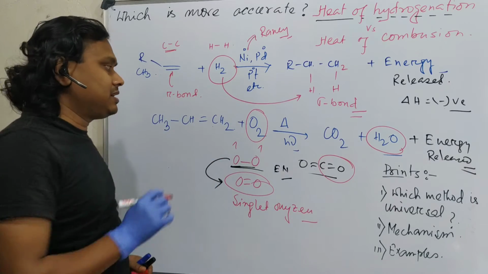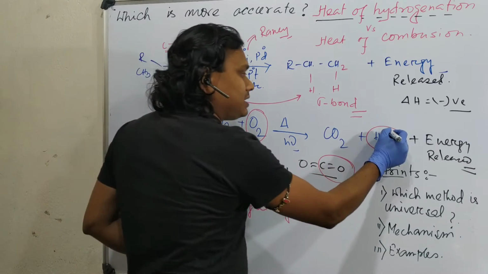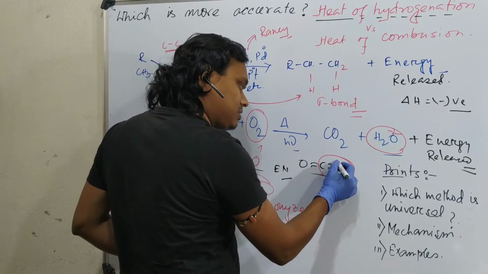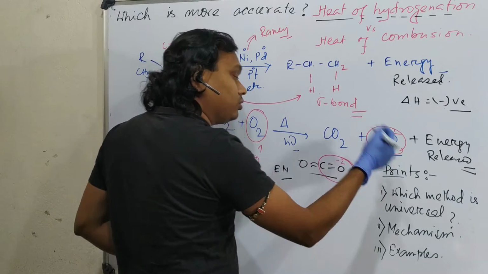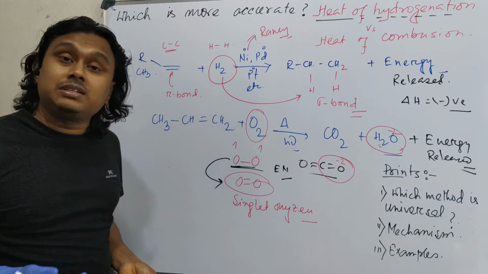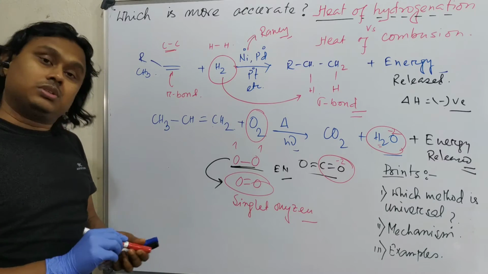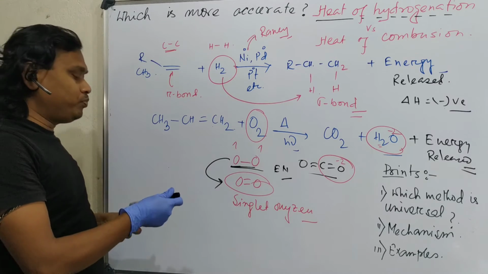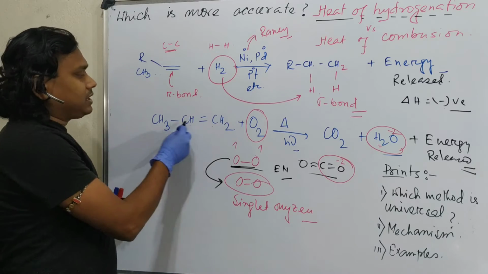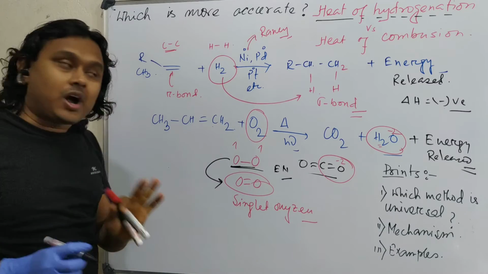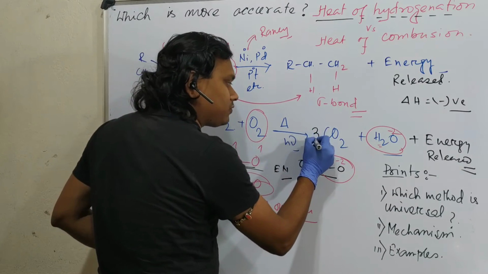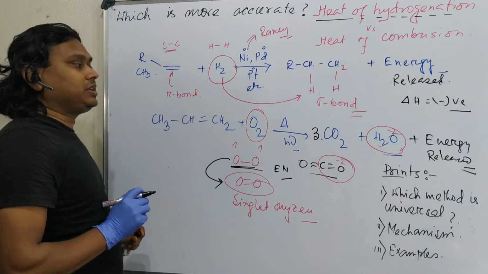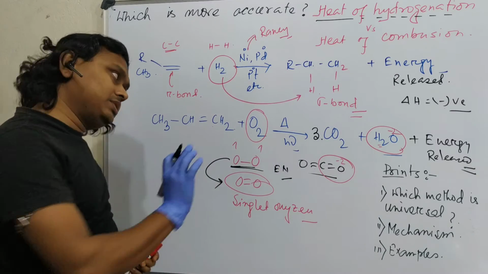Why am I saying that? See, oxygen is in the -2 oxidation state. In this case also -2, and in this case also -2. So in both cases it is getting stabilized. Okay. So now if I want to balance the equation, see, there are 3 carbons. Whatever the number of carbons, that many carbon dioxide. Fine. Now if we want to make 3 carbon dioxide, fine, that's okay.